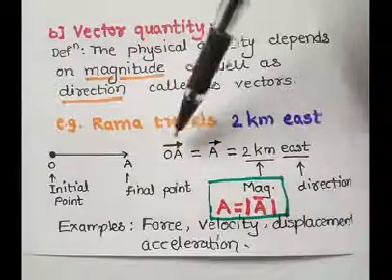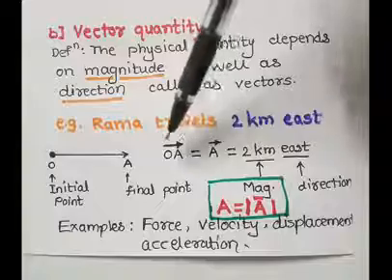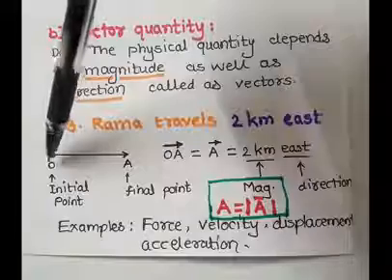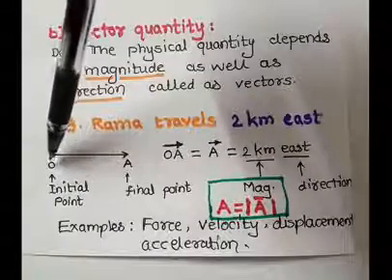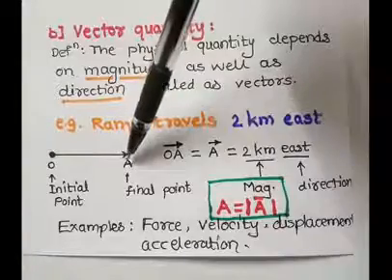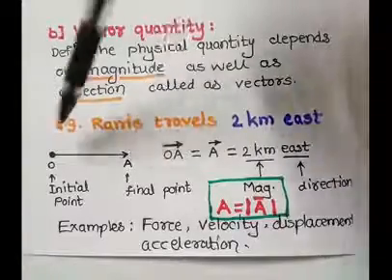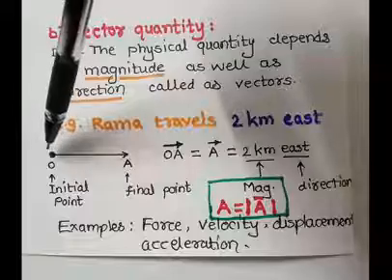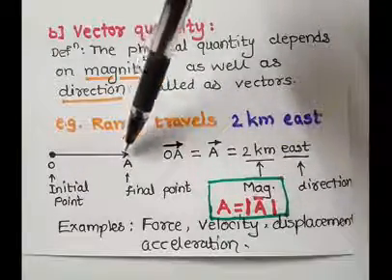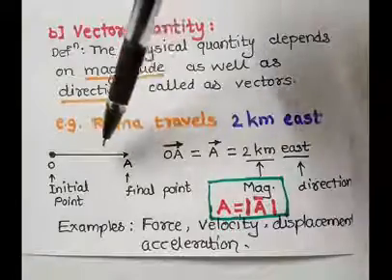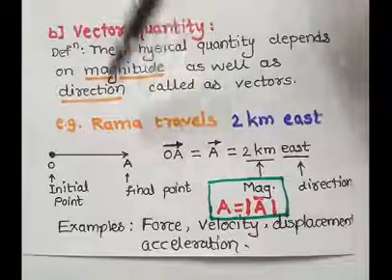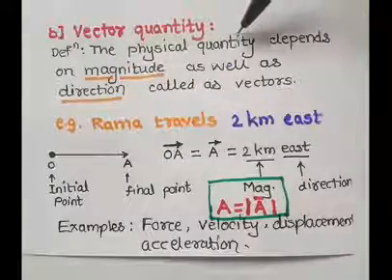OA bar, where bar is the notation for a vector quantity, O is the initial point of the vector and A is the final point of the vector. It means Rama starts her motion from point O and this motion ends at point A. It has a particular magnitude as well as direction, hence it is called a vector quantity.